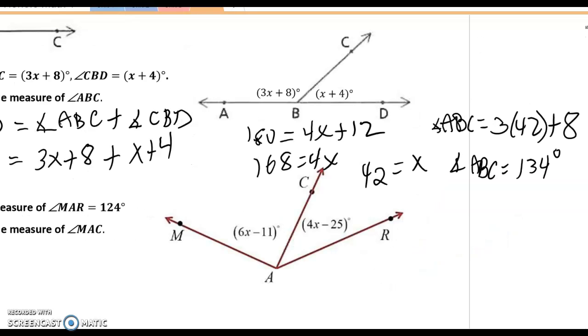All right, so when we solve for x, we get x is equal to 42. Plug that in, and we figure out that angle ABC measures 134 degrees.